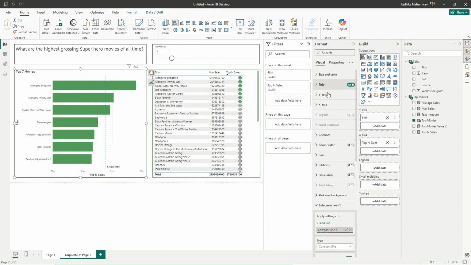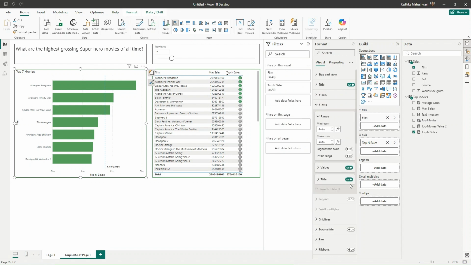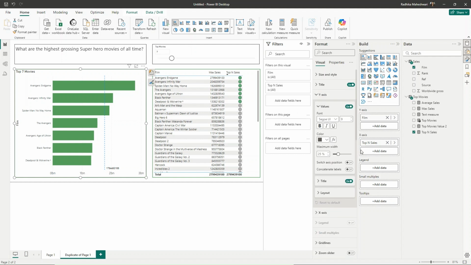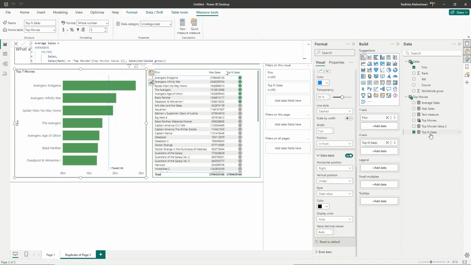Now let us just do some formatting. So for x-axis, we don't want the title. Let us increase the values to 12. For y-axis, let us increase the value to 12 and give it a maximum width of 50%. Let us go to our top N and change this into currency. And we don't want any decimal value, so we'll do it at 0. And we want comma values so that it comes in the right format.